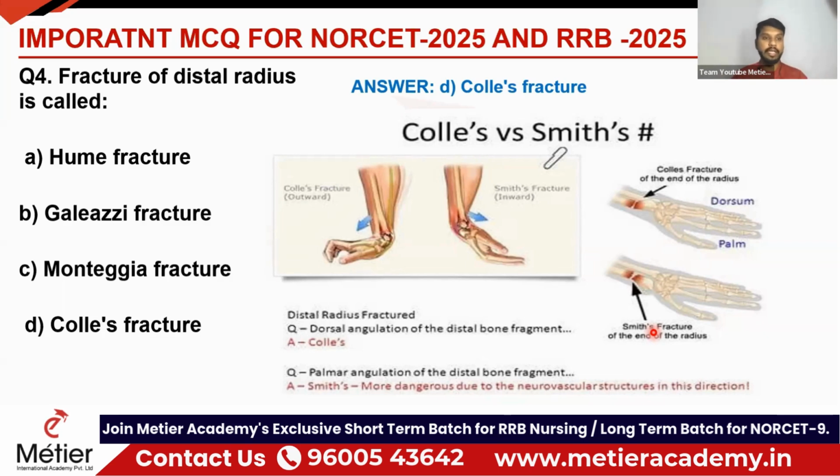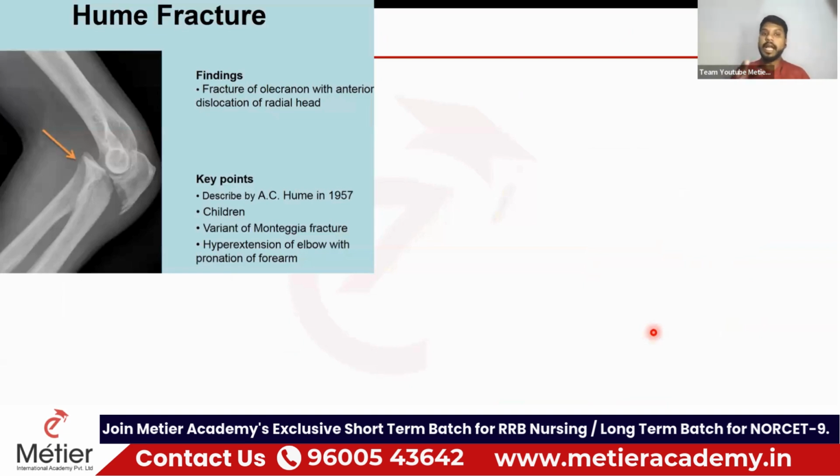So we'll see other fractures which are given in the options. Holstein fracture, Galeazzi fracture, Monteggia fracture. What is Holstein fracture? It is nothing but an elbow fracture. The fracture of the olecranon process with the anterior dislocation of the radial end. You can see it in this image, right? So this is an elbow fracture, especially seen in children.